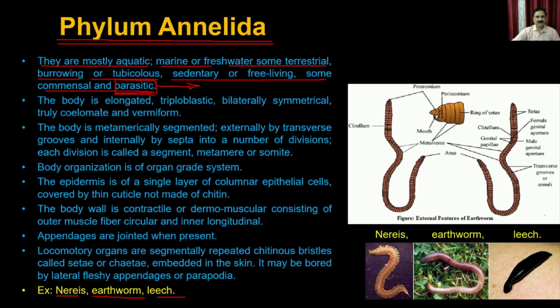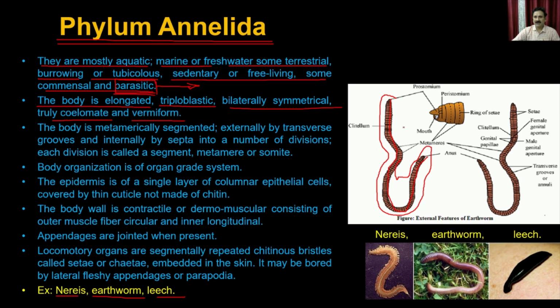The body is elongated, triploblastic, bilaterally symmetrical, truly coelomate and vermiform. What you see here is the worm-like structure of the earthworm. It is triploblastic and bilaterally symmetrical, so you can cut the worm from the center and that divides the animal into two halves.